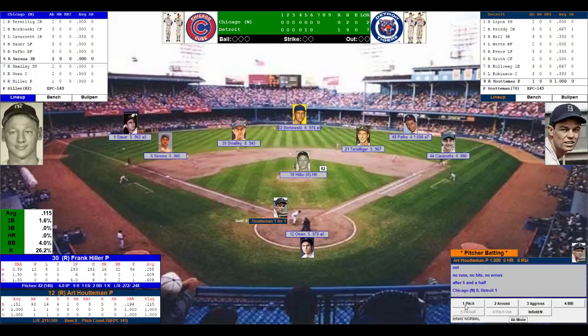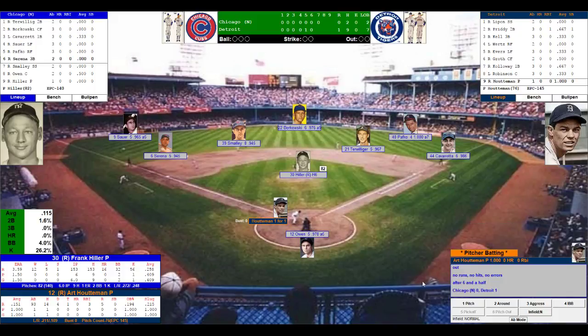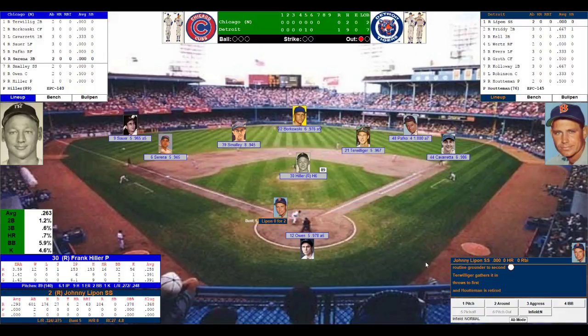Still 1-0. Tigers here at Briggs Stadium. 2 up for Detroit. Their pitcher, Hauptman, in the top of the order. Lippin and Pretty. Hauptman's 1 for 1. Remember, he singled in the 2nd, thinking he was going to knock in Callaway, but Pafko threw him out at the plate to end the inning. Then he had a sacrifice bunt in the 5th. Killer's ready. Here's the pitch. Hauptman swings this grounder to second. 1 down.